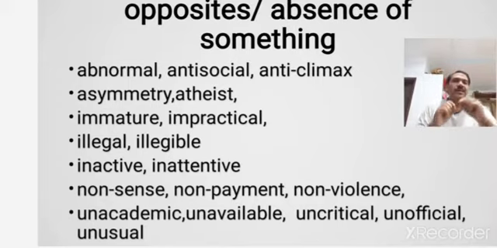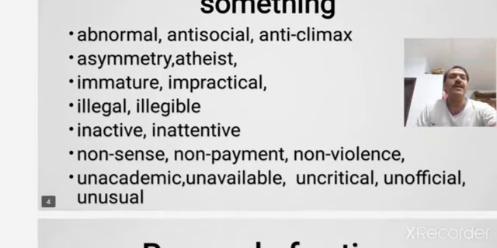So these are all the prefixes that are added to the existing words to form new words which are opposite in meaning. This is a group of words. So if you read them a number of times, and if you write them a number of times, and if you check the meaning of those words by using a dictionary, you can learn all those words, and you can find some more words if you go to a dictionary or Google or an online dictionary.